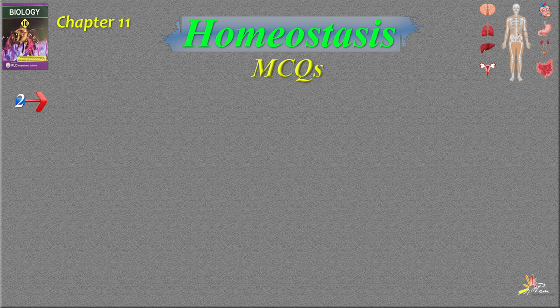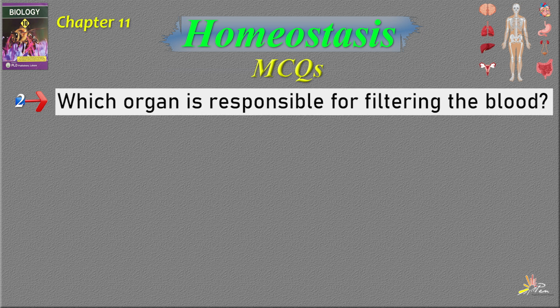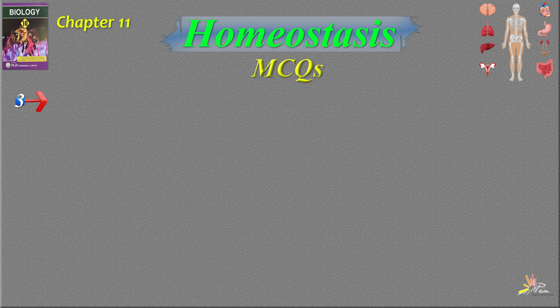Question number 2. Which organ is responsible for filtering the blood? Option number A, intestine. Option number B, brain. Option number C, stomach. Option number D, kidney. The correct answer is kidney. Option number D.